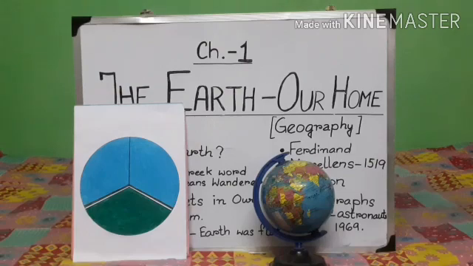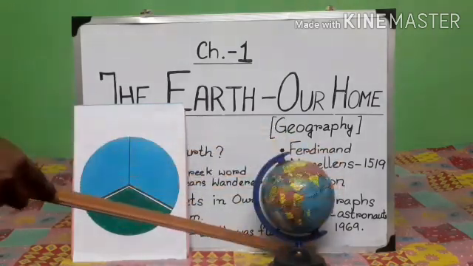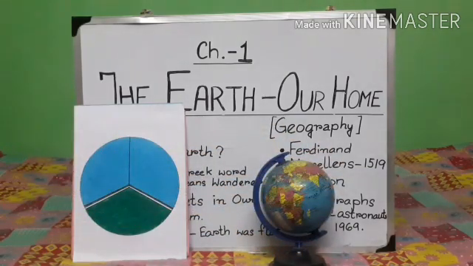Okay children, we have learnt in our last class about atmosphere. What is atmosphere? It is a mixture of gases that surrounds the earth. It is very important. Atmosphere is very important for us.